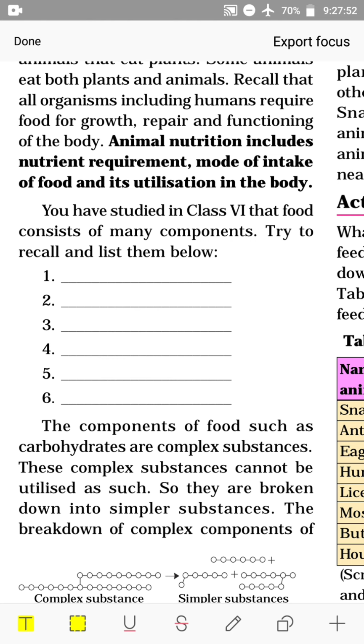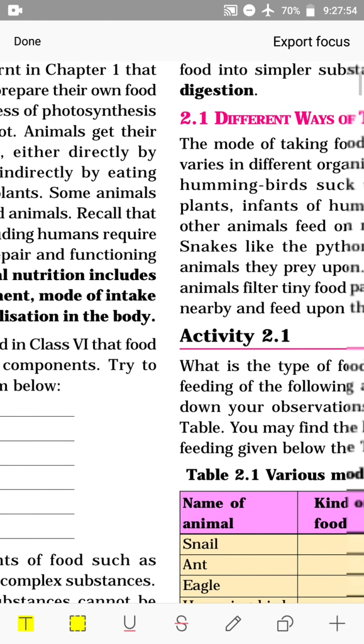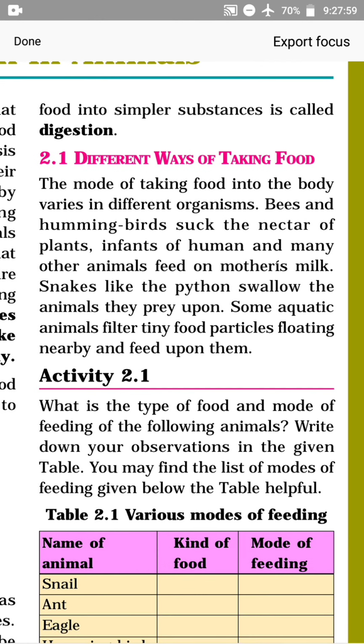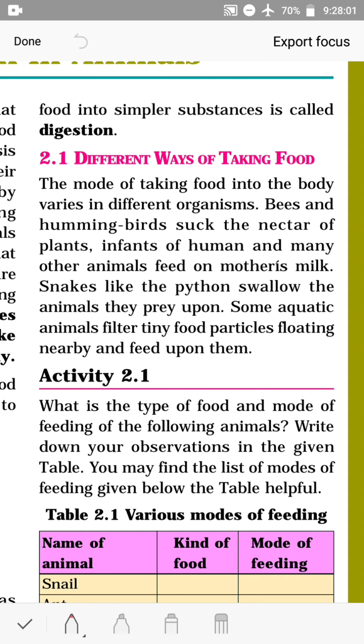The breakdown of complex components of food into simpler substances is called digestion. So the conversion of these complex substances into simpler substances is called digestion.